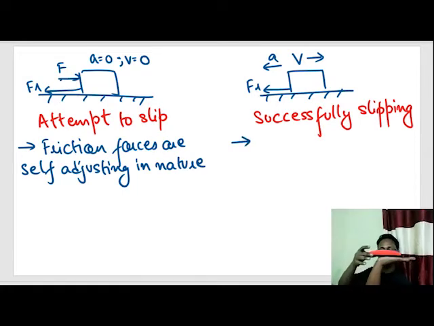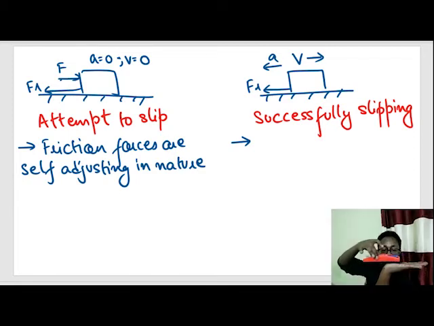Now out here, suppose this body was moving with velocity v. Irrespective of my force or something, what would be the value of friction force acting on this duster? The value of friction force applying on this duster while it was moving is the maximum value it can afford. That means whenever a body is sleeping, if the body is moving relative to each other, the value of friction force is the maximum value this friction force can afford.